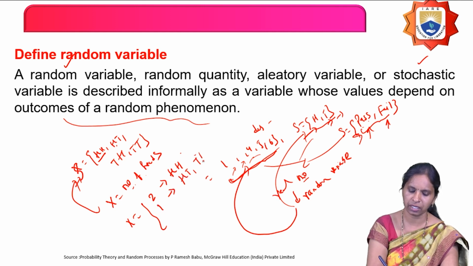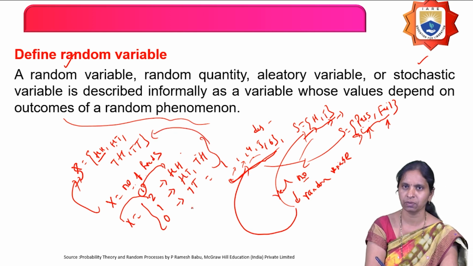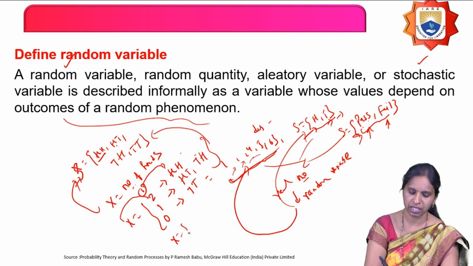Nothing but head comma tail and tail comma head. And for the fourth outcome, the number of heads is 0. So it means, for a random variable, it consists of only real numbers. That is the first rule. And these real numbers depend upon the outcomes of the experiment. That is called a random variable. Therefore, X equals